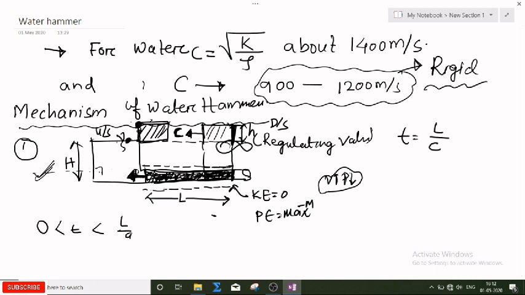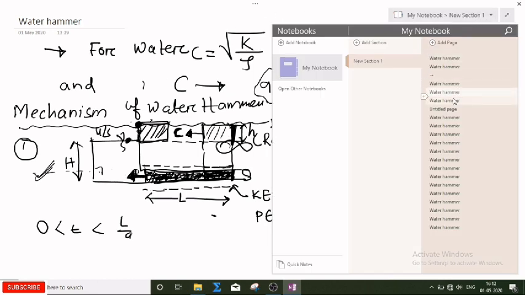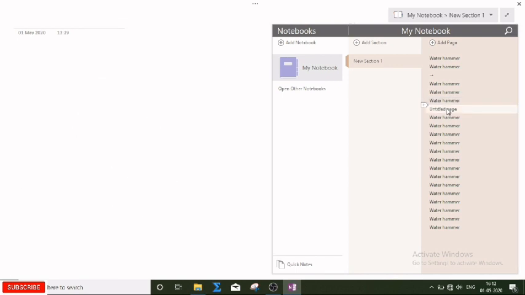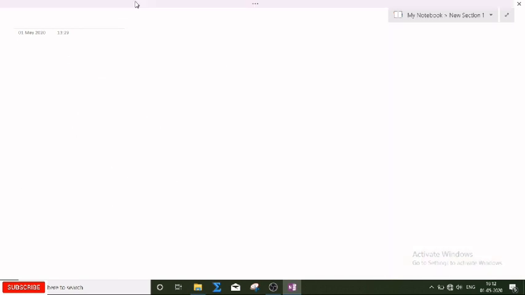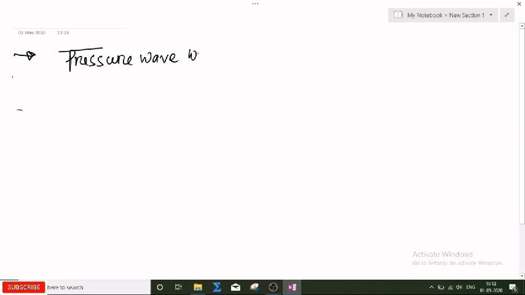Again there is a contraction, again expansion. So what am I saying? The pressure wave will move in a to and fro motion. Due to this to and fro motion of the pressure wave, what will happen?